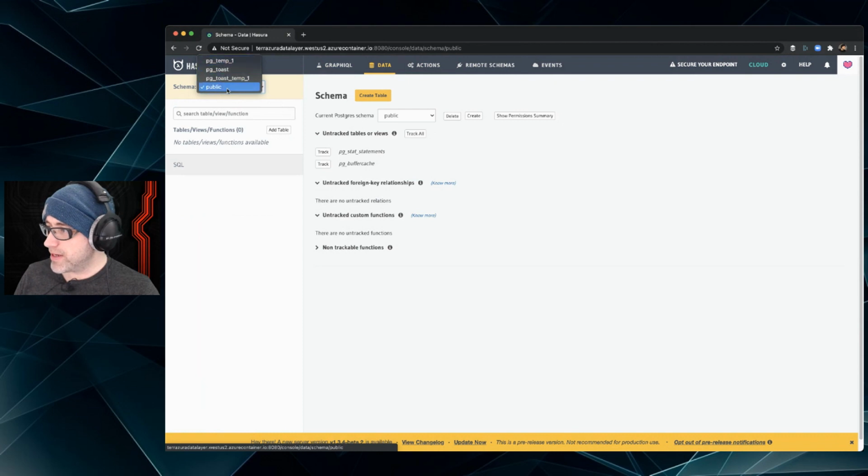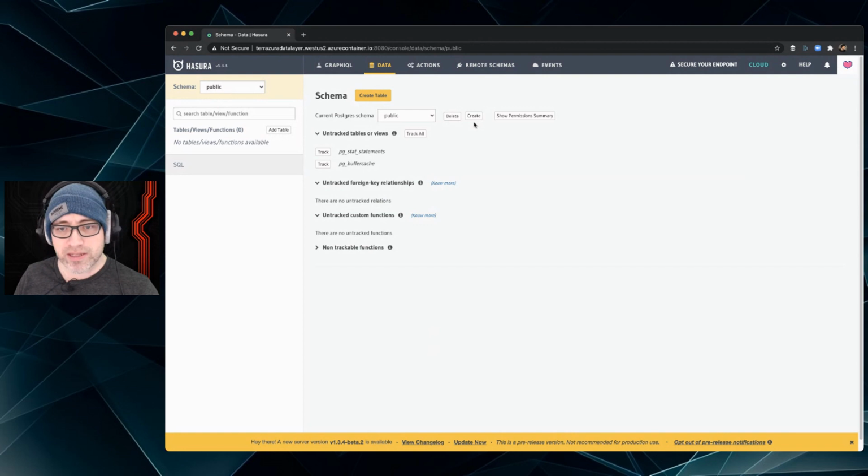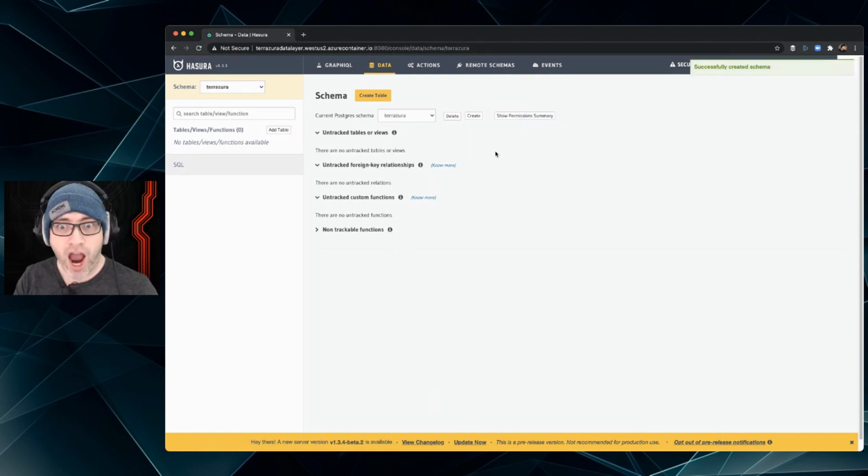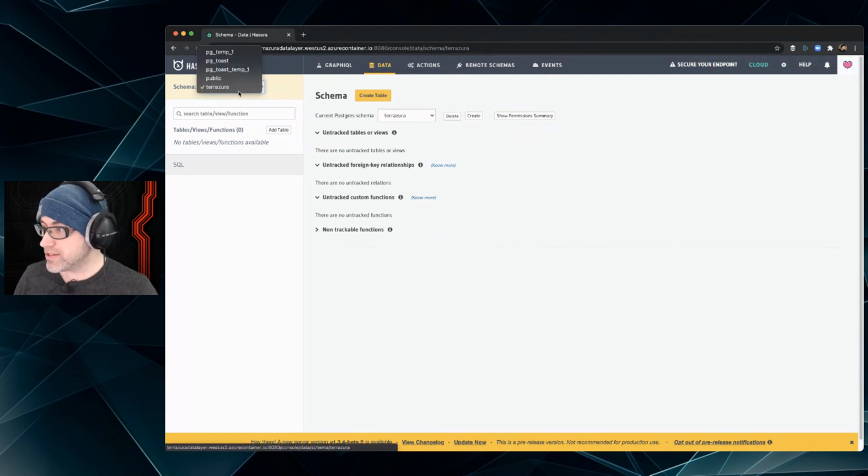So we have these basic default schemas, and you know the database has to be there if we create a schema, right? Obviously. So let's create one. Say create, and we're going to call this Terrazura, and then hit create. Did it work? That's the schema we're in.